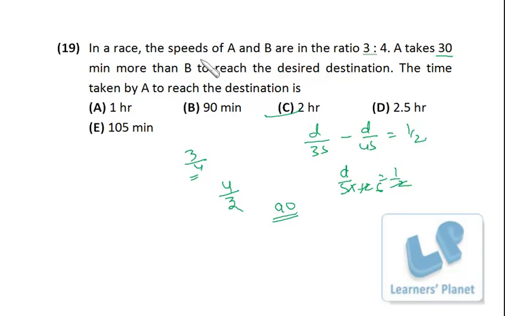Listen to me carefully once again. The ratio of speed is 3:4. If the speed ratio is 3:4, that means A's speed is 3 by 4 of B's, right? If A's speed is 3 by 4, that means A's time will be 4 by 3 of B's. So I can say 1 by 3 extra, right? 4 by 3 can be written as 1 plus 1 by 3. So 1 by 3 extra, and actually extra is 30 minutes. So 1 by 3 is 30 minutes. That means 1 is 90 minutes. Now 1 is the time of B, and A is taking 30 minutes extra, so 90 plus 30, 120.